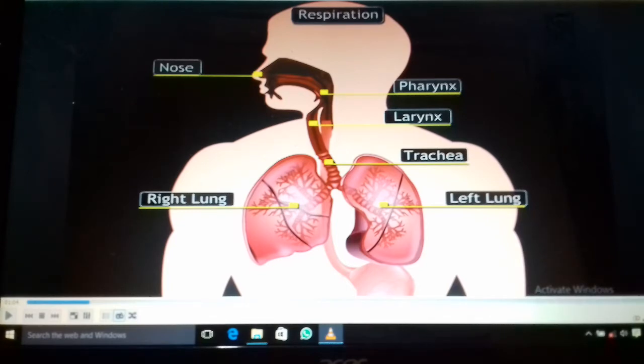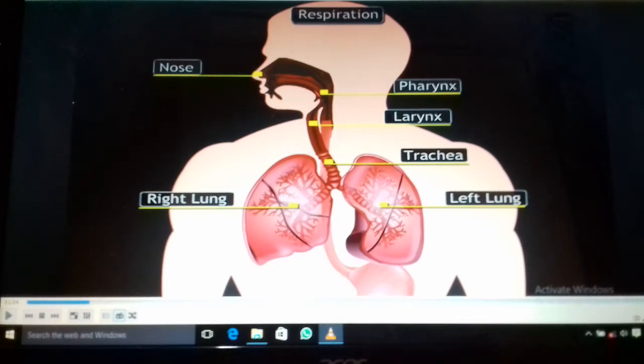So what is the external part? The external part is composed of cartilages, and it is the pathway of the nostril.